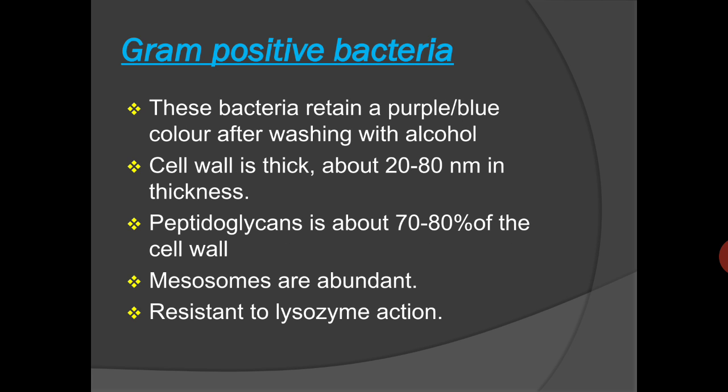Gram positive bacteria are those that retain a purple or blue color after washing with alcohol. The reason is that the cell wall is very thick, about 20 to 80 nanometers in thickness, and it is made up of peptidoglycans, which make up 70 to 80% of the cell wall. Mesosomes are abundant, and it is resistant to lysozyme action.